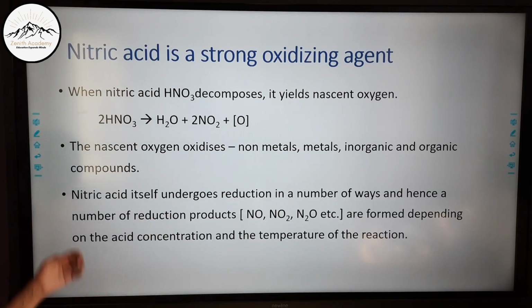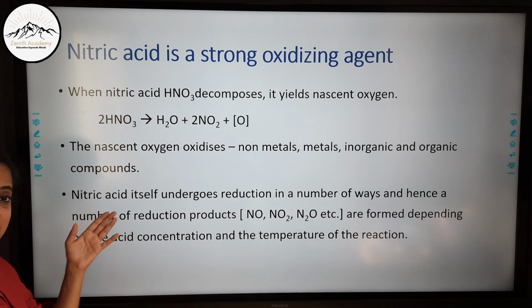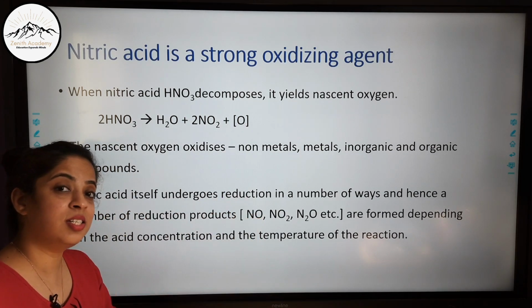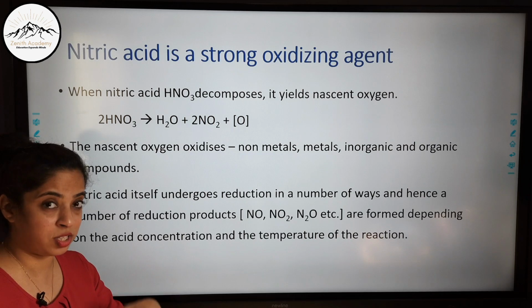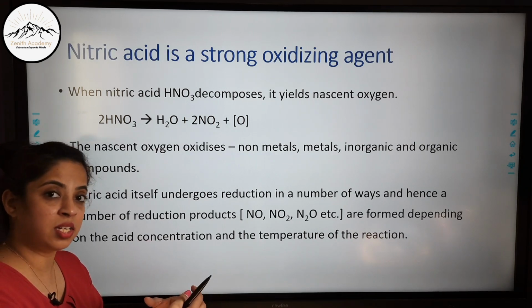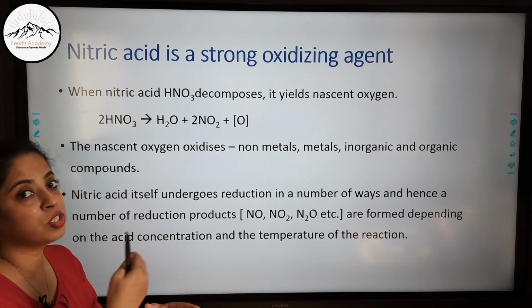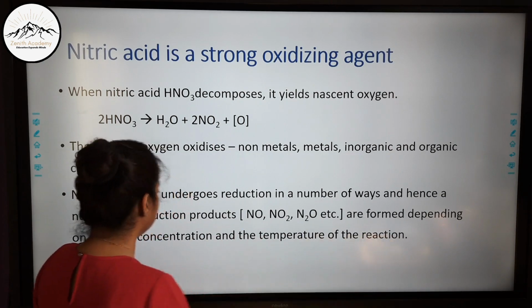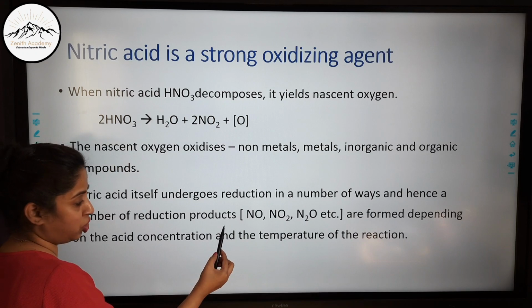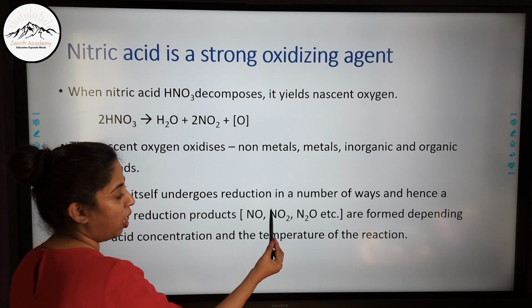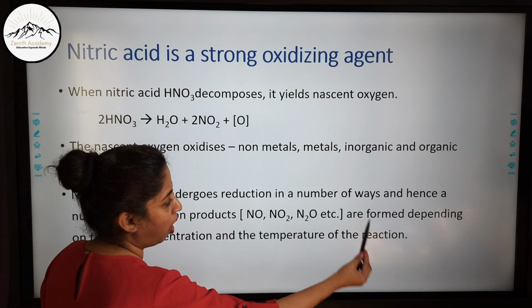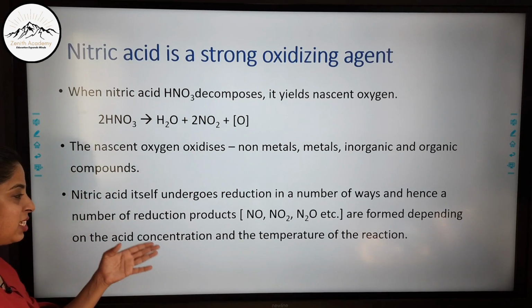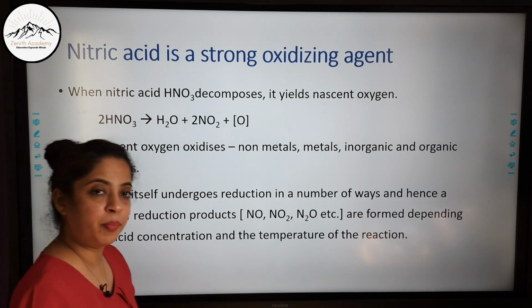Now nitric acid itself undergoes reduction. Since it is an oxidizing agent, it will oxidize the other substance which is present with it, but itself undergoes reduction. So nitric acid itself undergoes reduction in a number of ways, and hence a number of reduction products like NO, NO2, N2O, etc. are formed depending on the acid concentration and the temperature of the reaction.